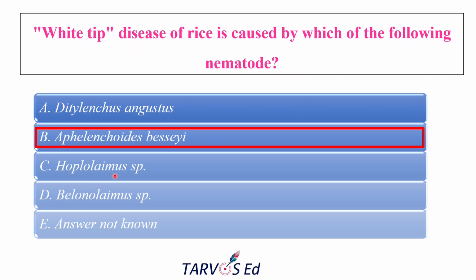Hoplolaimus, the lance nematode, is an ectoparasite that can cause root stunting in many crops. Belonolaimus, the sting nematode, causes severe root damage in sandy soils, mainly in maize, turf and all.